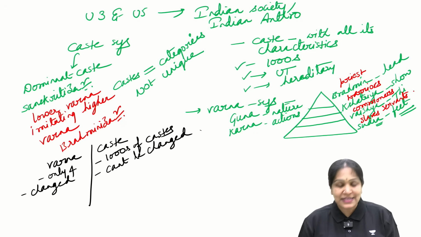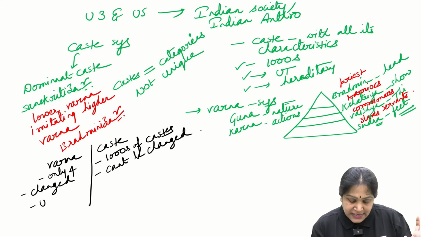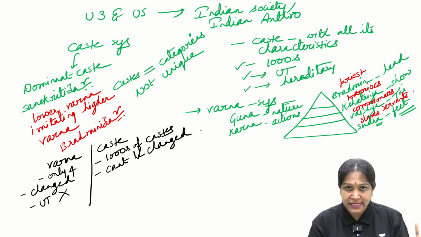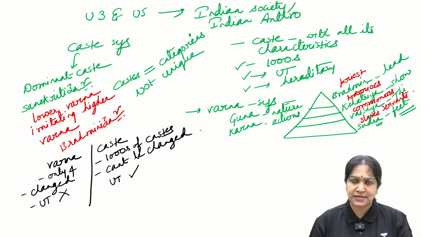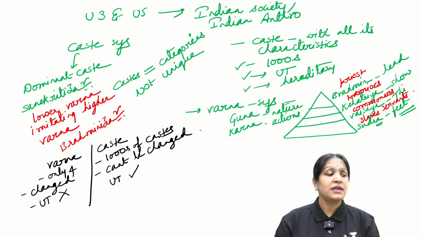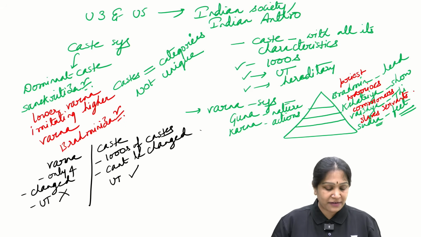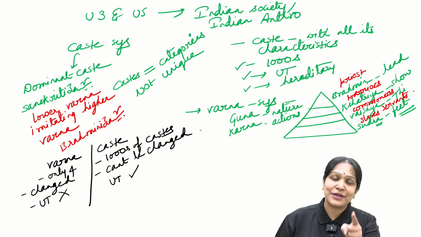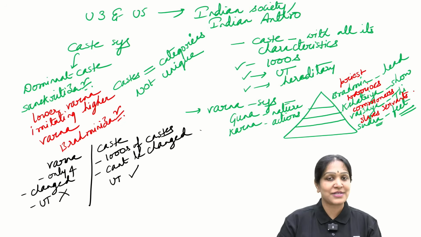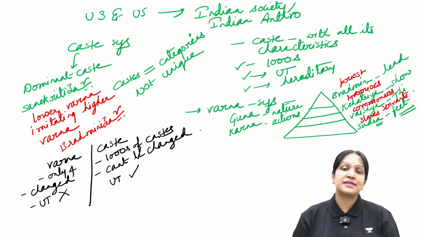And untouchability is not there in the Varna system. Untouchability is present in the caste system. Like this, I can give you some 10-15 differences between Varna and caste, but because it is just an introduction class, these are some differences.